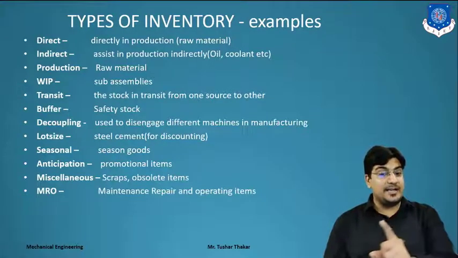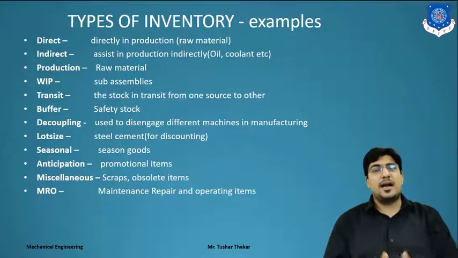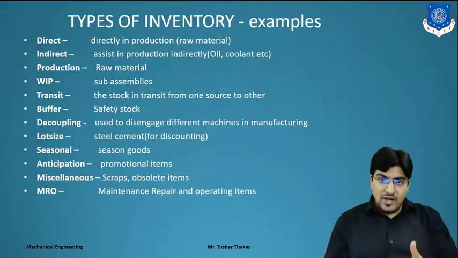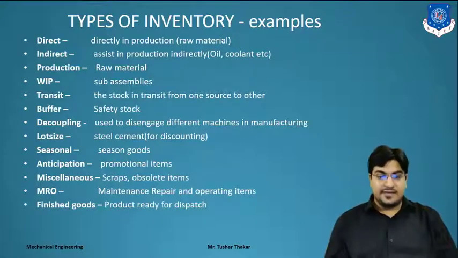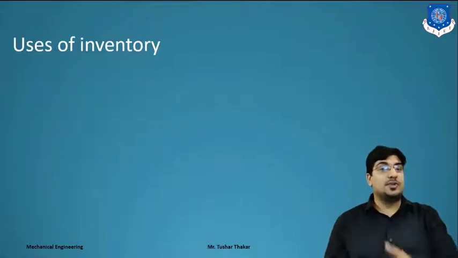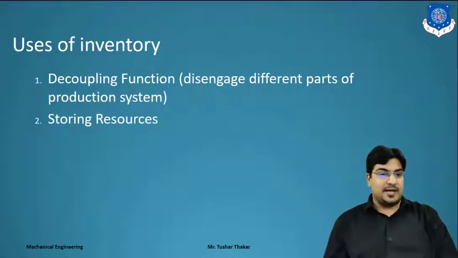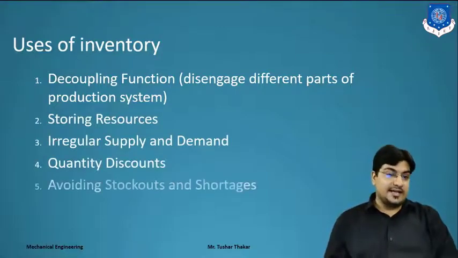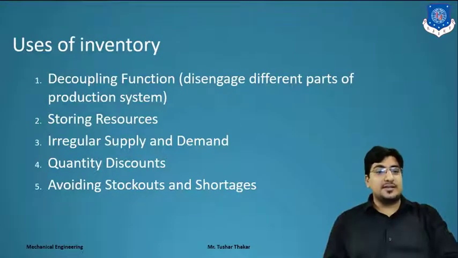MRO means maintenance, repair and operating items. We have to keep such maintenance parts or repairing parts at some place. Why? Because if we lose those parts, then we are put in a very complex tragedy. Clear? Finished goods, as we said, are ready to dispatch. Clear? Now what is the use of inventory? First, decoupling function means disengaging different parts, storing resources, irregular supply and demands, then quantity discounts, avoiding stock out and shortage. Clear? These are basic uses of inventory.